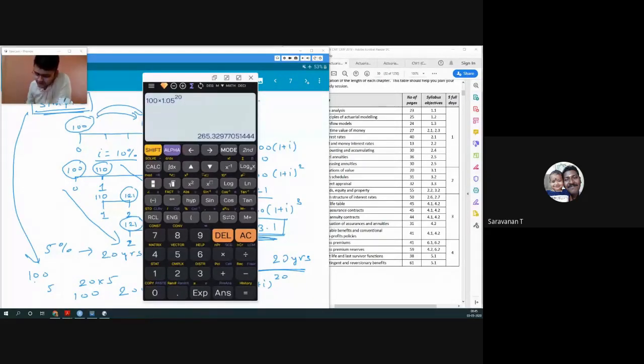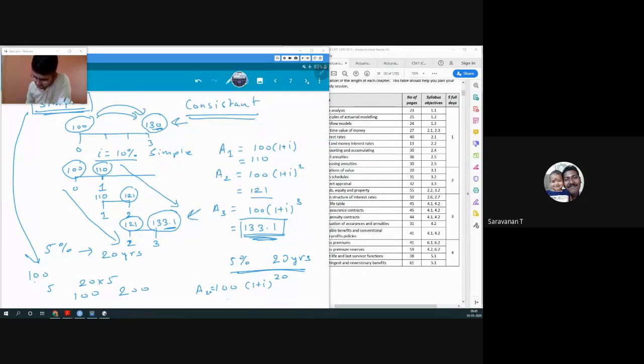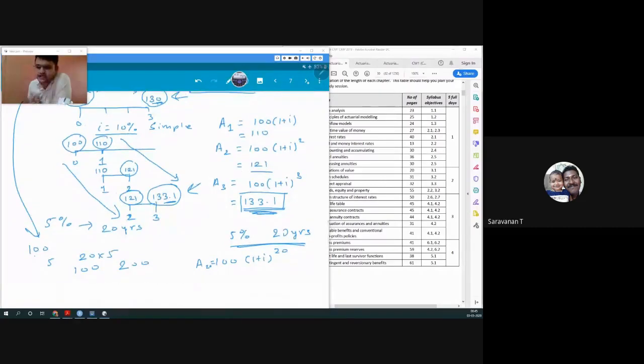So raised to 20, I will have to use my calculator. So it becomes 265.32977. So clearly, it is very inconvenient to calculate using compound interest. So for communication purposes, sometimes for using it for a very small time period, simple interest is better than compound interest. It is not consistent, but it is easier, and that is why we might use it when we are talking about small amounts or small time periods. So if I am talking less than 1 year, most likely we'll be using simple interest.